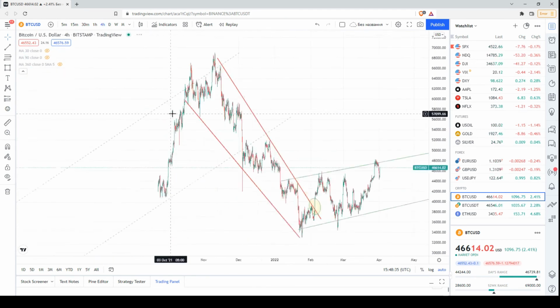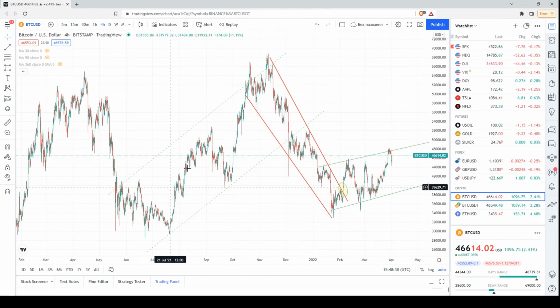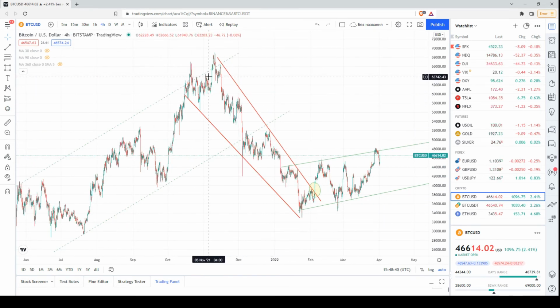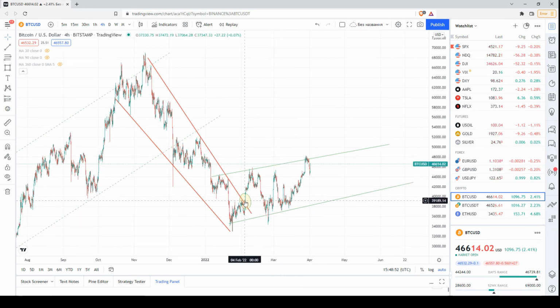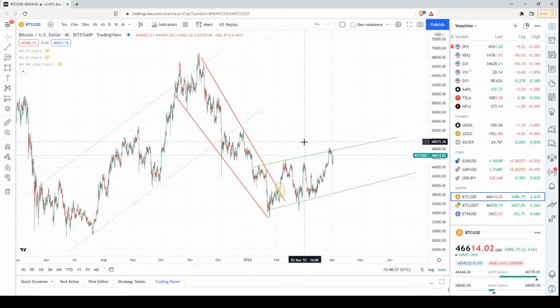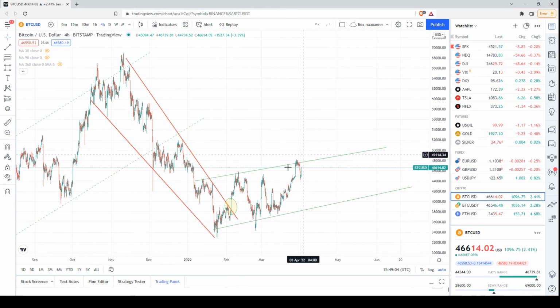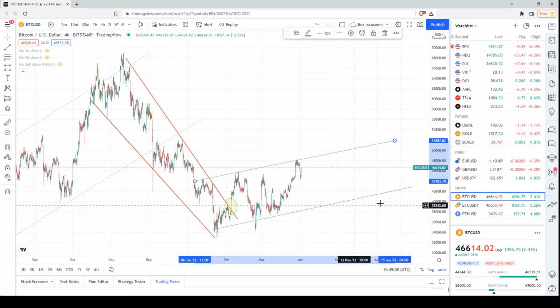Now, if we check the 4-hour chart, let me remind you, we had this uptrend, then the price started to decline. It exited the uptrend. We had this descending channel, or downtrend, or descending narrowing wedge. However, during the first days of February, the price exited this wedge. So that was the initial signal pointing to a potential end of the bearish pressure. Since then, there has been some kind of price increase within this potential ascending channel.